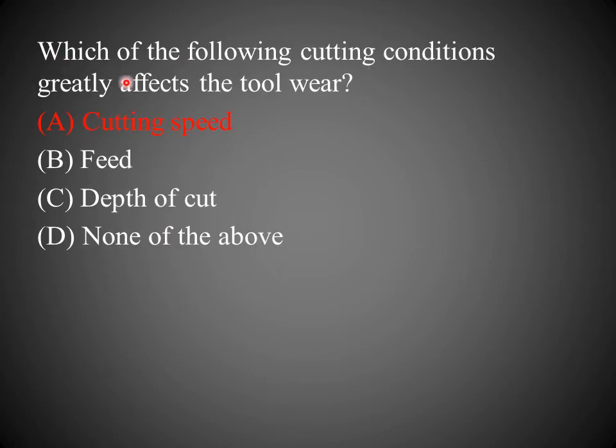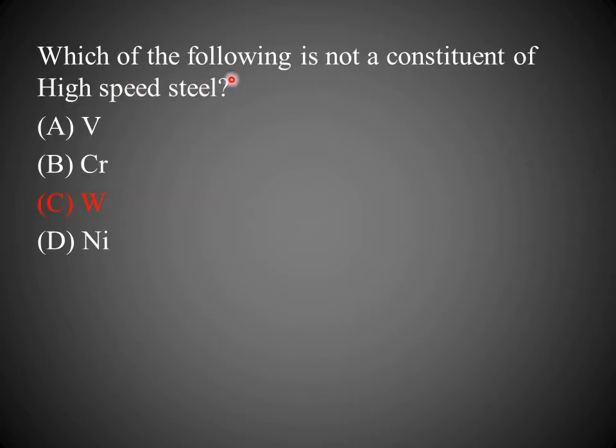Which of the following cutting conditions greatly affects the tool wear? The condition which greatly affects the tool wear is cutting speed. Next, which of the following is not a constituent of high speed steel? Vanadium, chromium, tungsten and nickel. The correct answer is nickel.